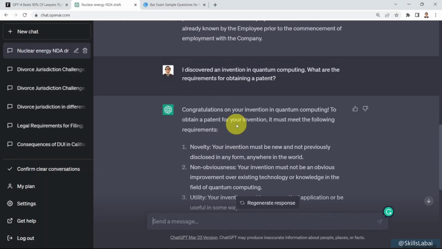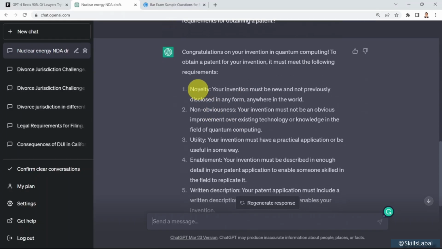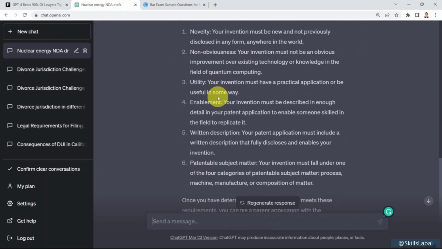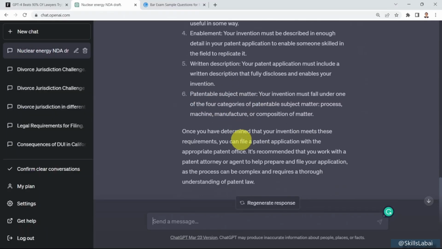To obtain a patent for your invention, first, you must meet the following requirements. It has to meet the novelty. The invention must be new and not previously disclosed in any form, anywhere in the world. It shouldn't be in the form of a research paper, like a journal or conference paper, or if somebody else has published that before. It has to be non-obvious. It has to offer utility, have a practical application, enablement, written description, and patentable subject matter as well.